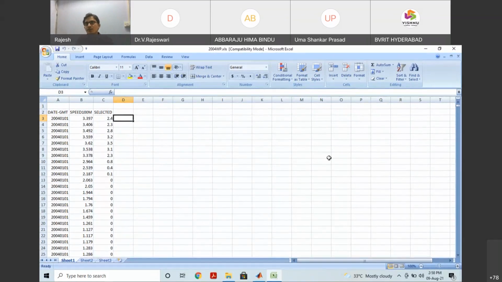How 52,704 means actually, how many hours are you having? 8,760. Roughly 8,700 multiplied by 6 is around 52,000 change. Why multiplied by 6 means, for 1 year, how many hours? I already mentioned in the beginning, 8,760 hours. That 8,760 hours into 6 means 52,000 change. Why that 6 is, instead of considering 1 hour data, they have taken 10 minutes average data.